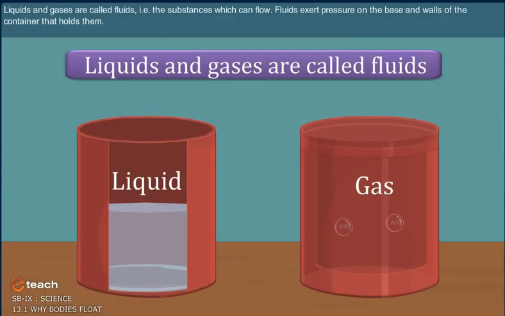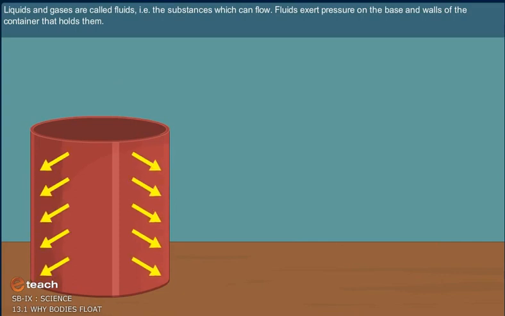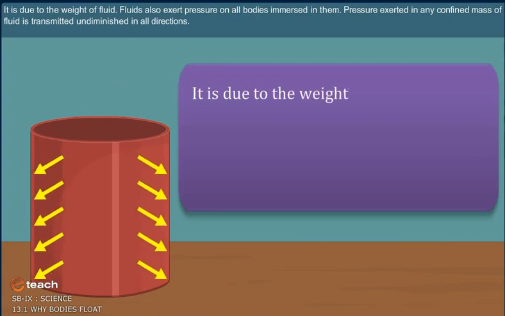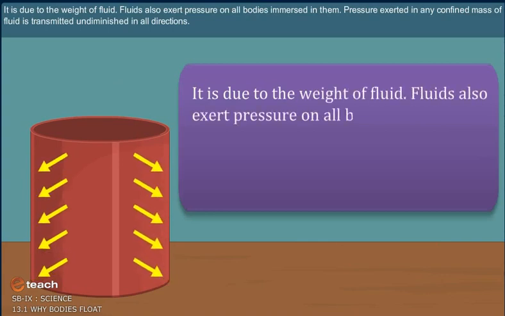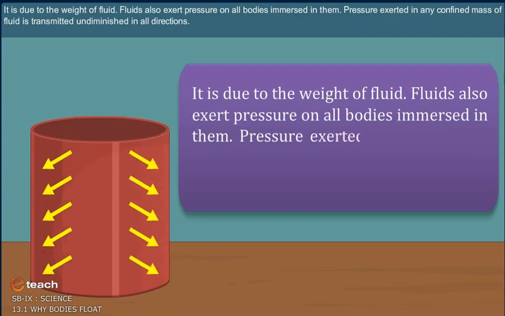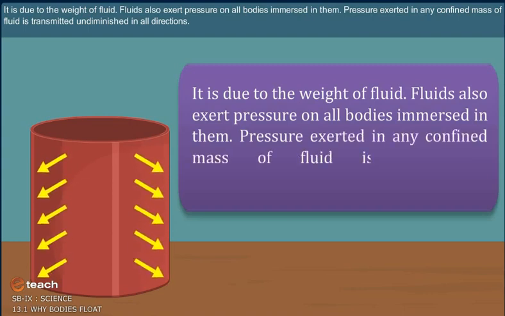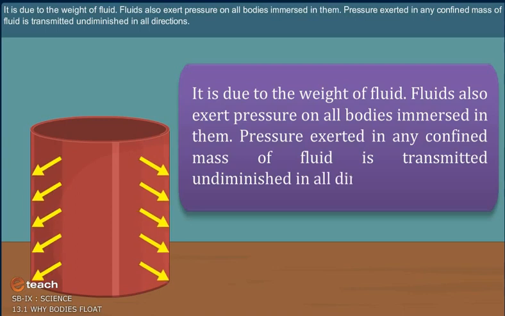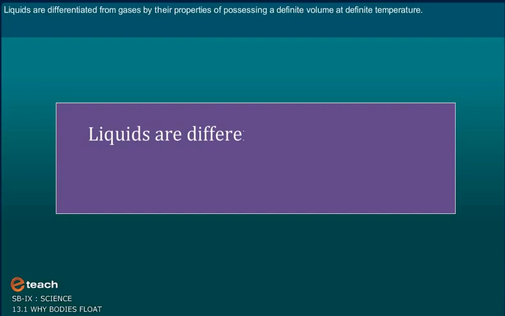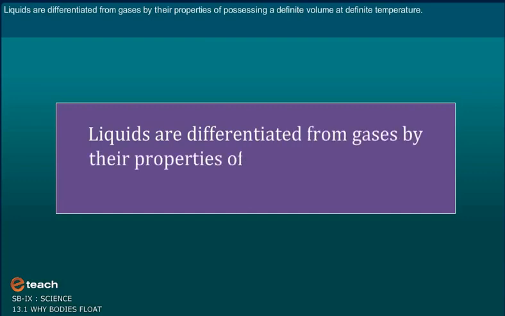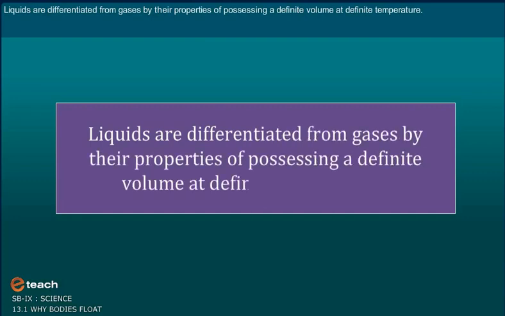Liquids and gases are called fluids, that is, substances which can flow. Fluids exert pressure on the base and walls of the container that holds them. It is due to the weight of the fluid. Fluids also exert pressure on all bodies immersed in them. Pressure exerted in any confined mass of fluid is transmitted undiminished in all directions. Liquids are differentiated from gases by their property of possessing a definite volume at a definite temperature.